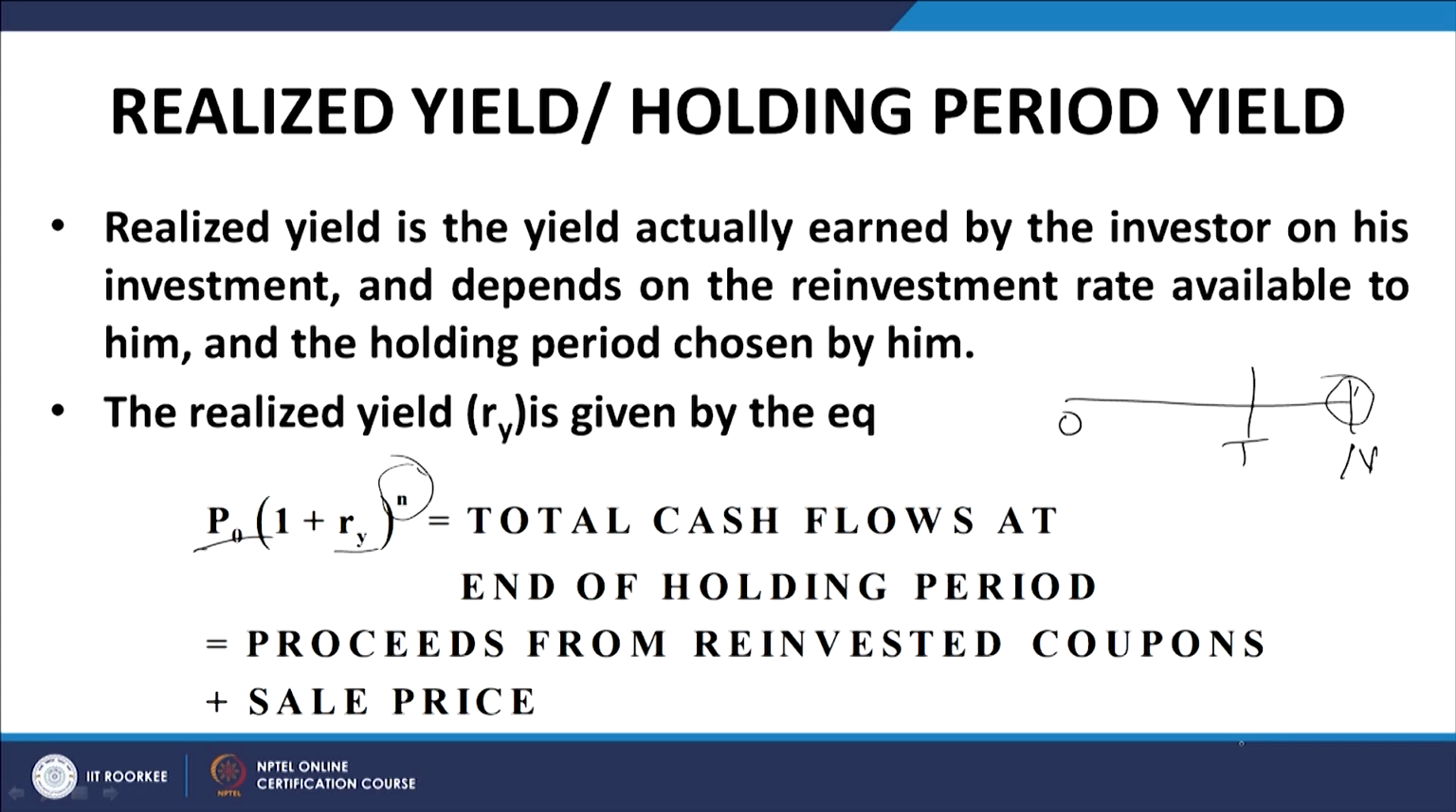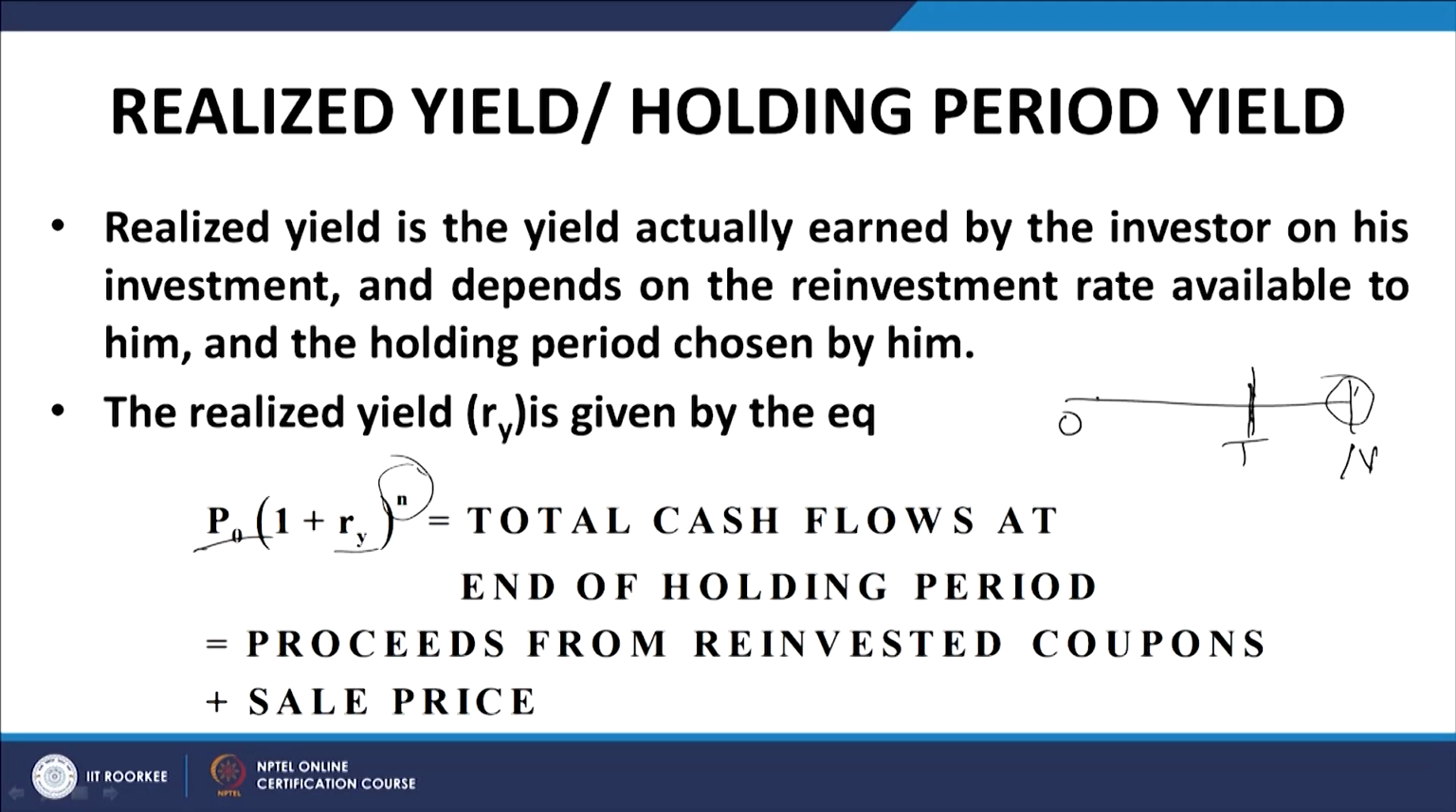Here the situation is different. Here we have a holding period which can be less than the maturity of the bond, that is how long I want to be invested in the bond. This is the period for which I am invested in the bond. I want to work out the return for that period, and this must equal to what? It must equal all the cash flows that I am going to derive from the bond at this point.